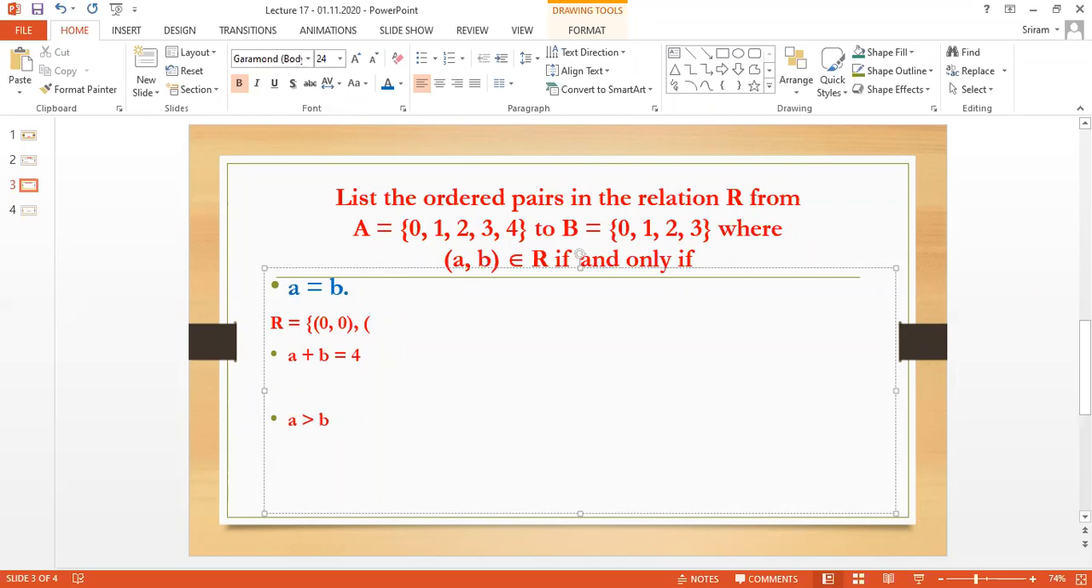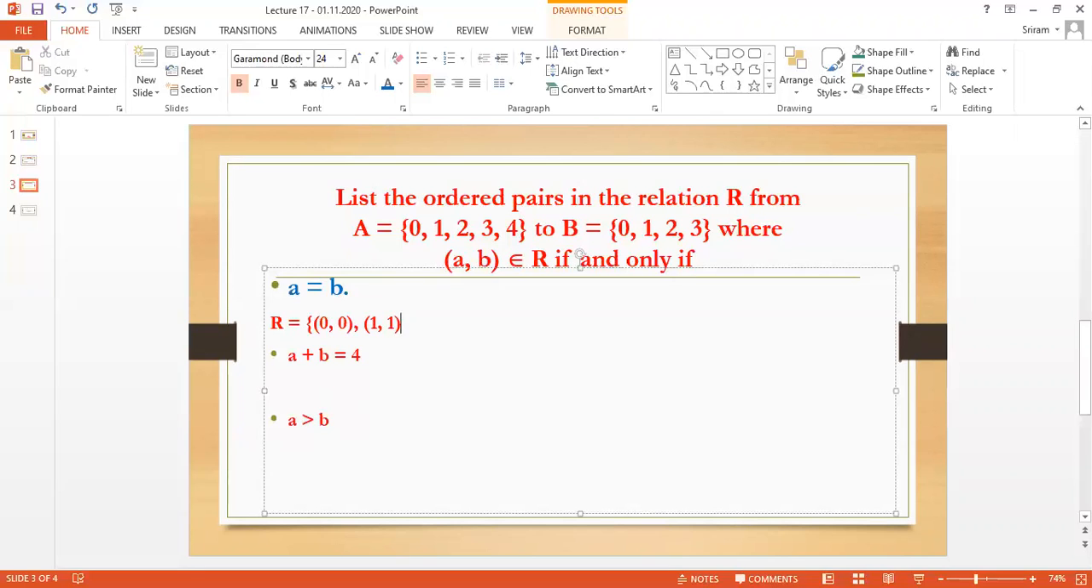Then I go to the next one. When I go to 1, comma 0, no, I cannot take it. They are not equal. 1, comma 1, yes, both numbers are equal. So in the problem, you are going to form the relation with respect to the conditions. They will give you the condition under which you are going to form the relation.